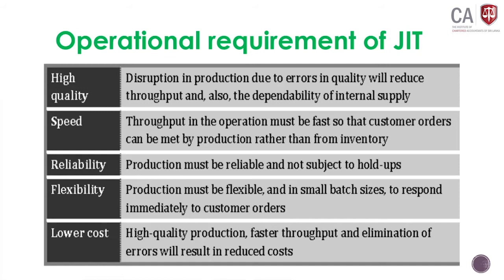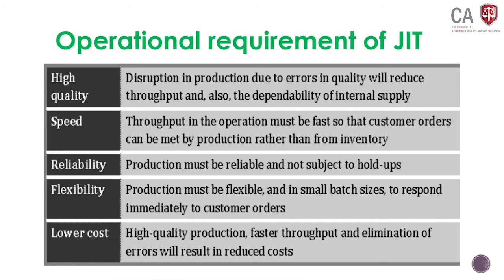If you maintain high quality in the production, disruption won't happen. Disruption will happen when inferior products are being manufactured. They have to rework or they have to remove. If you take quality material and use a quality production process, then automatically your production flow will operate with high quality.